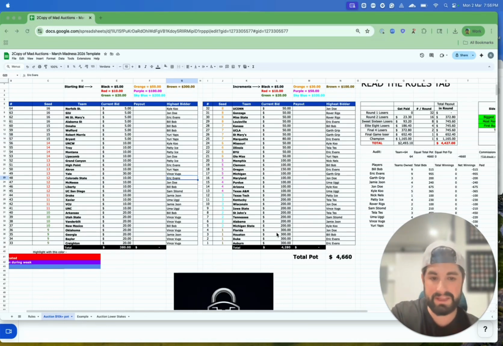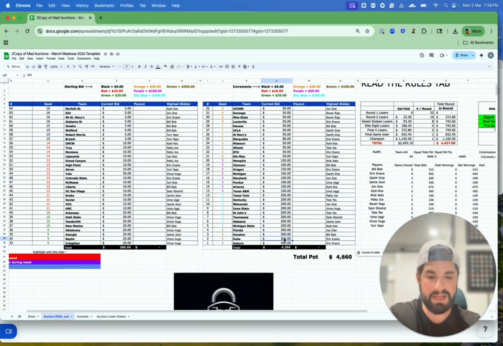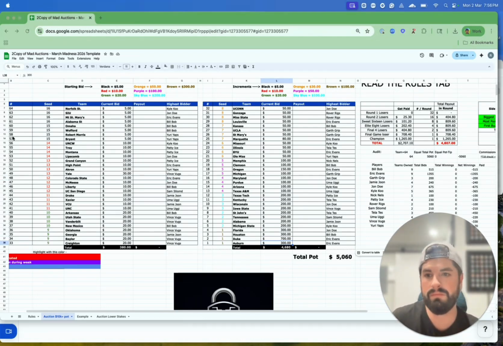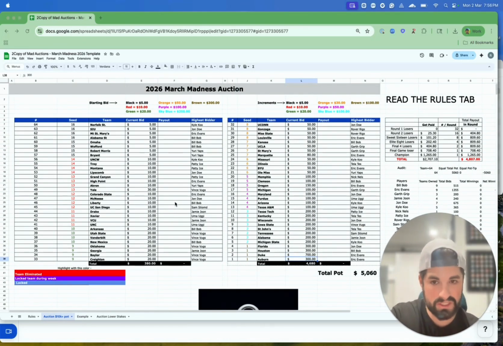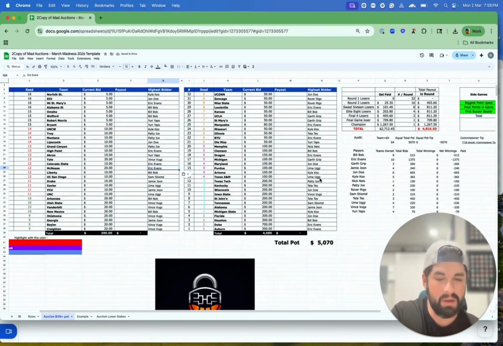But as you can see, this pot can start getting big. Let's say that Duke gets 3 bids. It's all of a sudden up to 700. The total pot is now 5,000, and this champion payout has gone up. So that is how the updating of the sheet works throughout the week. Again, you'll be getting bids. You'll up them by the increment that is given here, and you'll make sure that you're changing the names as they get texted in and updating the sheet.